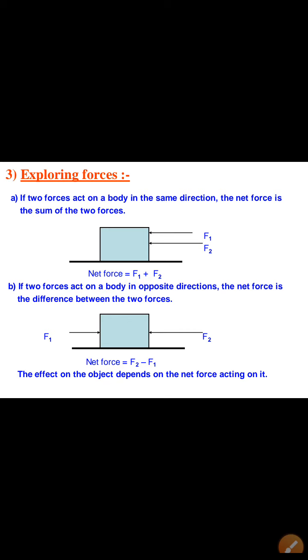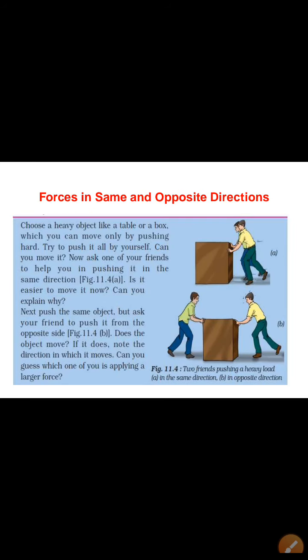Or we can say that the object will move in that direction in which the larger force acts. For example, if F2 is larger here, it means that the box will move in the direction of the larger force. You can understand from this diagram also.